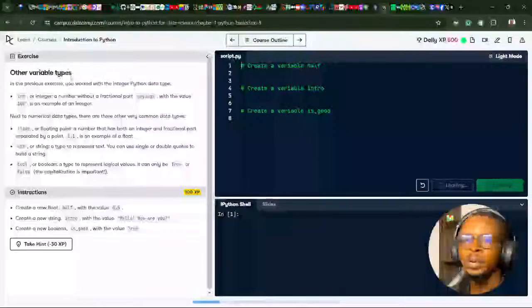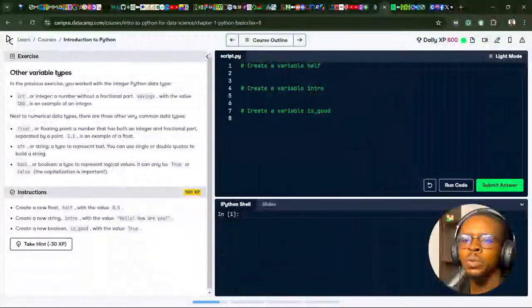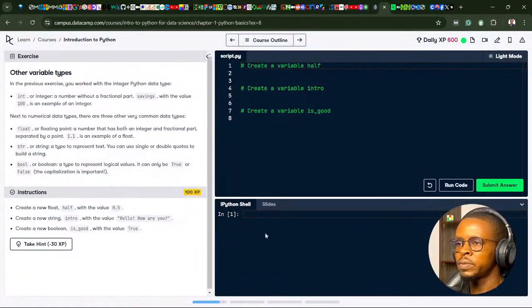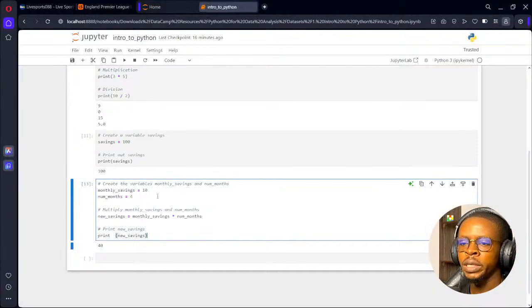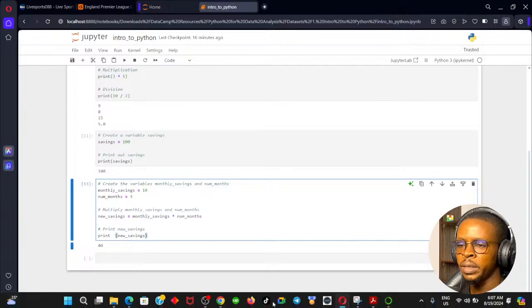Other variable types. In the previous exercise, you worked with the integer Python data type. In the variable exercise that we did right here, we were actually working with integers only, the data type. So we've learned all about variables and data types.